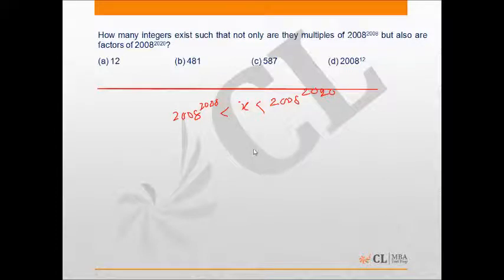As we know, all those factors of 2008 to the 2020 which are less than 2008 to the 2008 will not be considered. So we have to consider only those